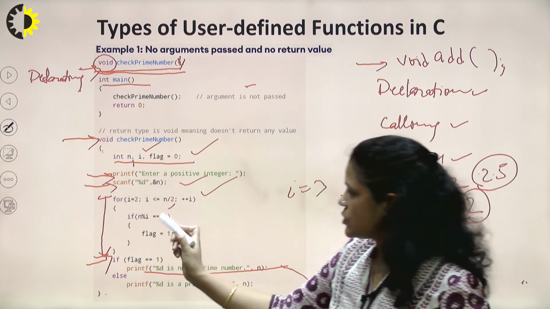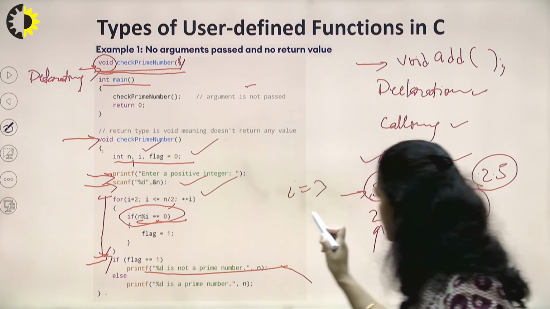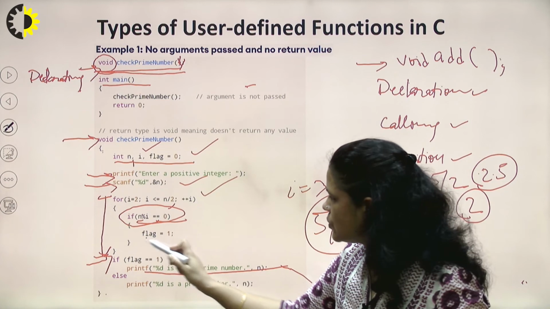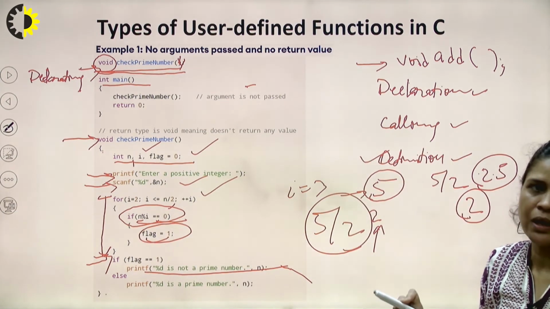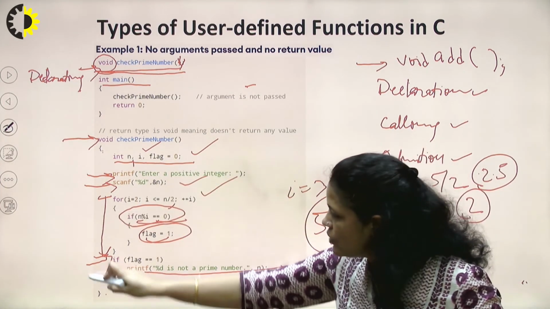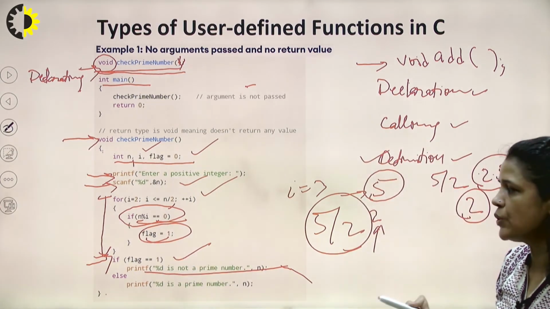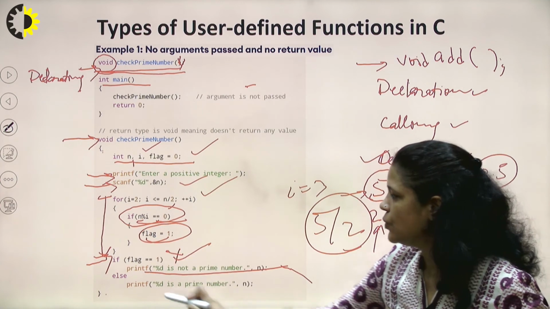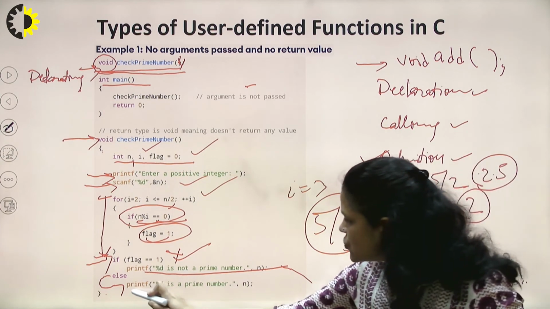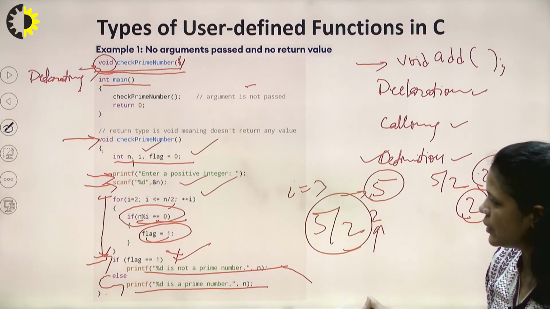No, sorry, I'm sorry. Here I can see that this is 0. So 5 divided by 2 is not basically 0. So here we will see that the flag will remain 0. So for 5, the flag will remain 0, and when we come outside the loop, we'll check whether the flag value is equal to 0. So this condition is not true. So the compiler's control will come to the else part and we'll check that it is a prime number. So 5 is a prime number and it will be printed, right?